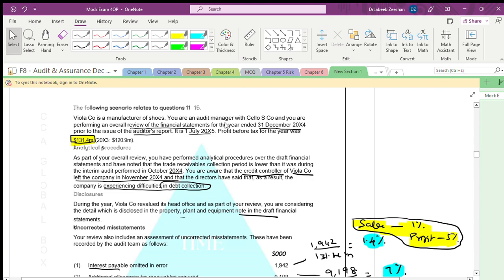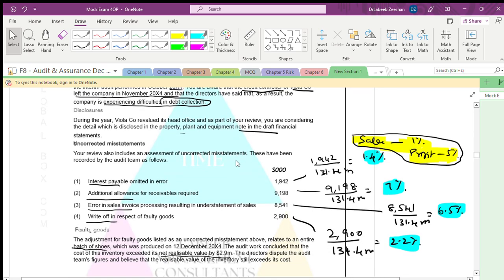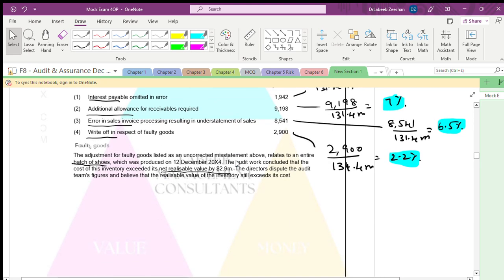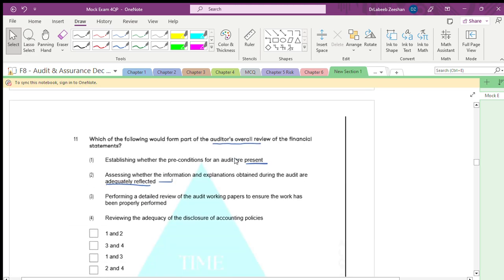You are performing an overall audit report. Profit before tax is this much. Overall, you have analytical procedures, receivables, experience difficulties. You are considering the things, uncorrected statements. Fine. Okay, it exceeds the cost. Okay, that's good. Now, which of the following is the overall audit review?